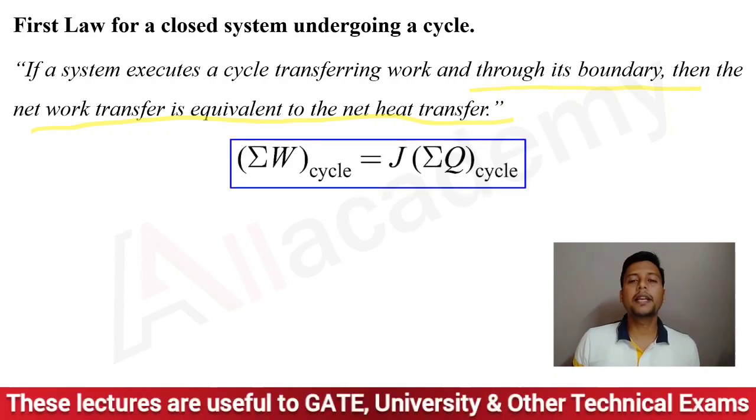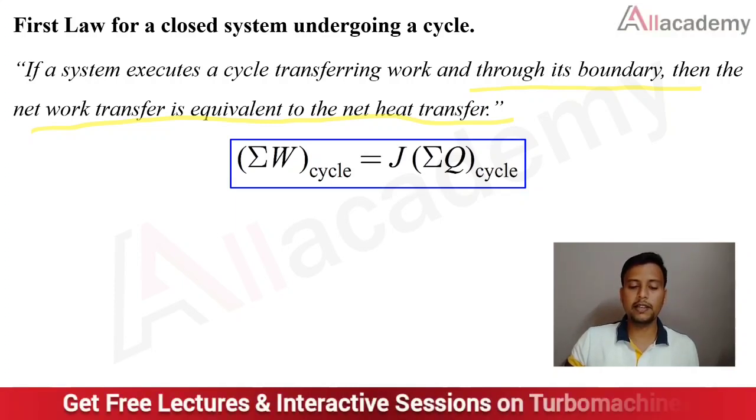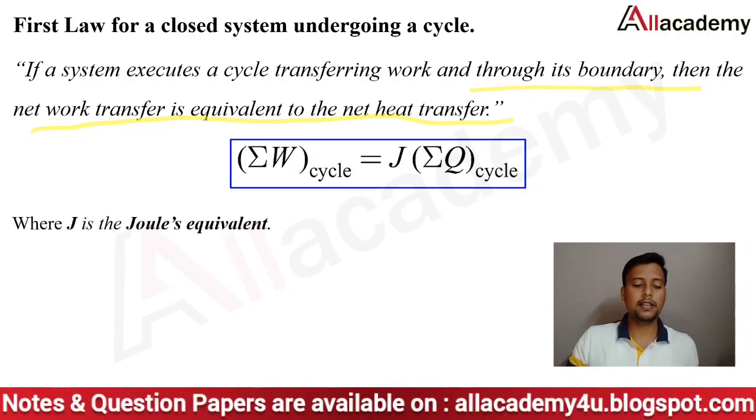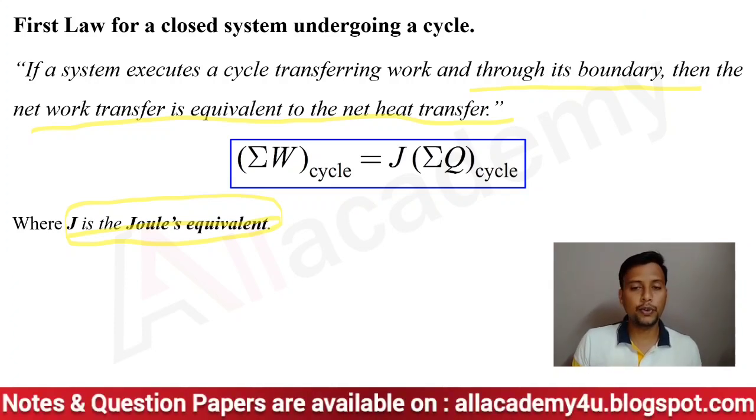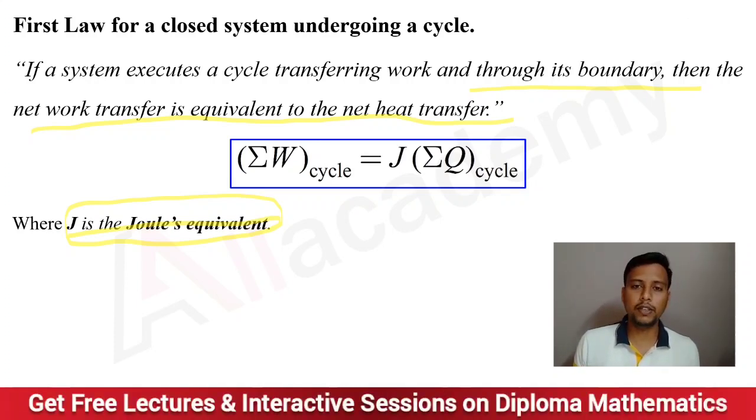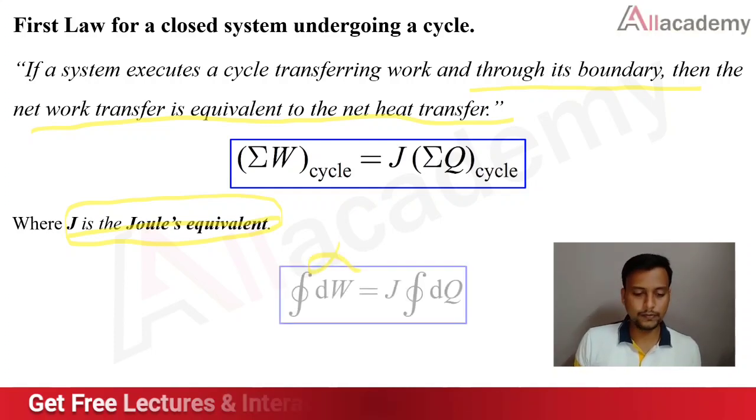Now this can be given, as I already said for a cyclic process based on Joule's experiment, as the summation of work interaction in a cycle equals J times the summation of heat interaction in a cycle, where J is Joule's experiment constant. Why do we consider this Joule's constant? To remove the directional proportionality, so we need to use any one constant. So we have used Joule's constant to remove this directional proportionality.